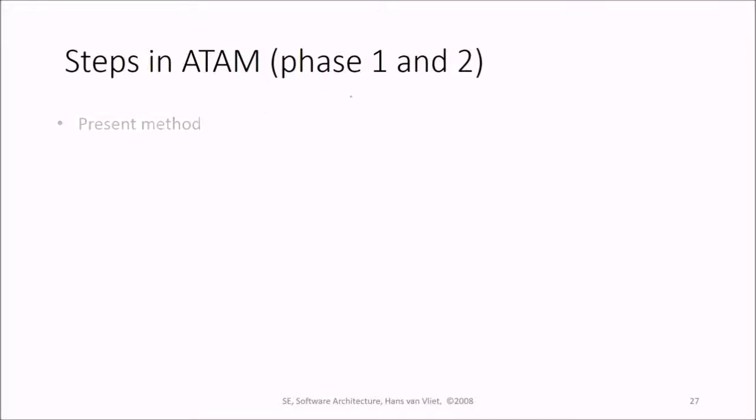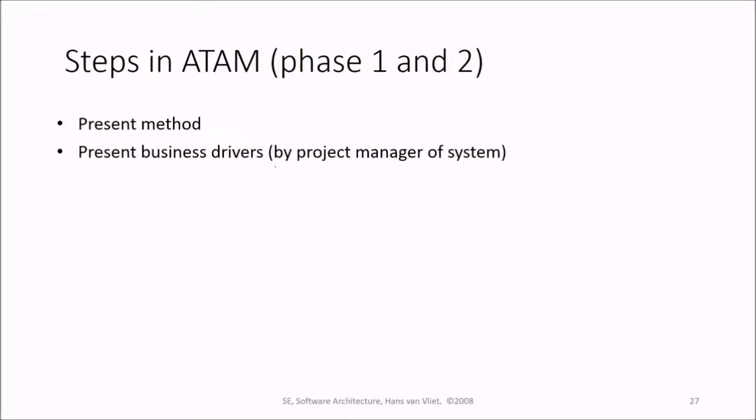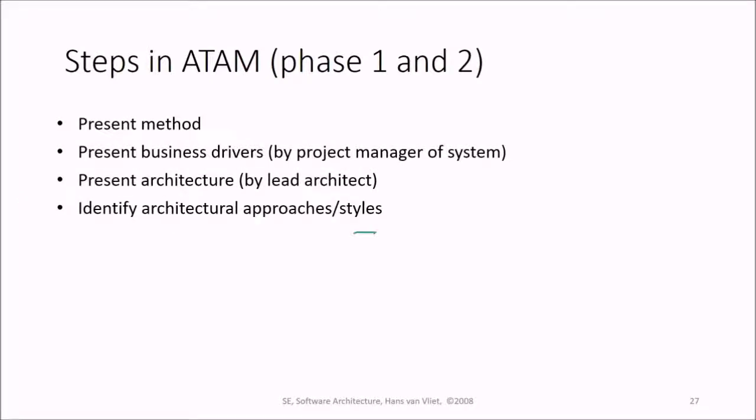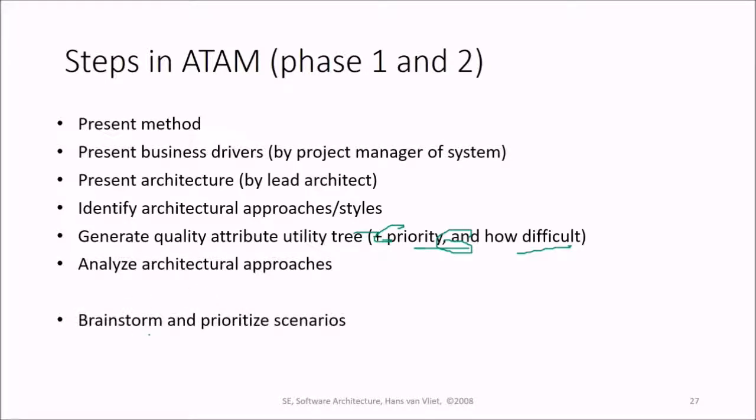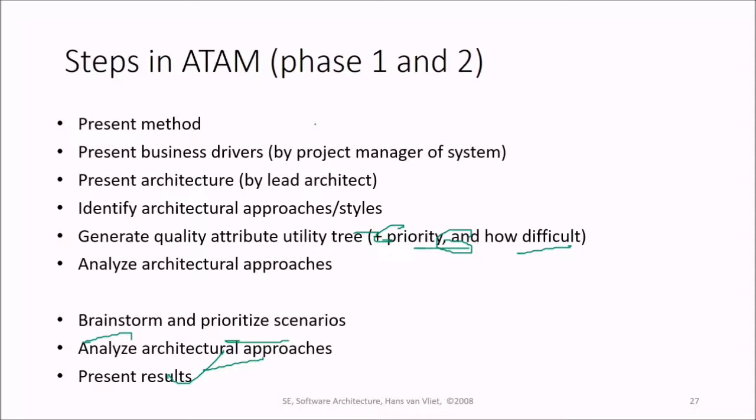So, steps which are taken in ATAM. First, present the method. Present business drivers by the project manager of the system. Then present the architecture by the lead architect. Then identify architectural approaches and styles, and then generate the quality attribute utility tree, that is, the priority, how difficult it is, and why it has been taken. Analyze the architectural approaches, then brainstorm and prioritize the scenarios. Then analyze the architectural approaches and present the results.